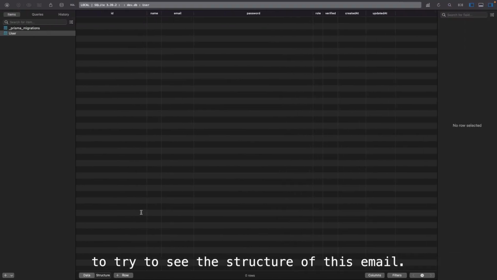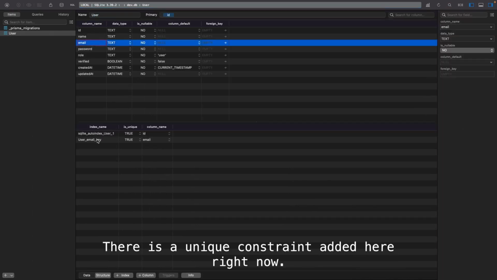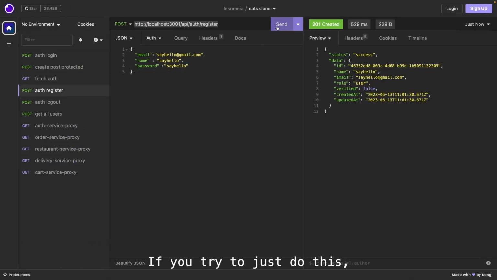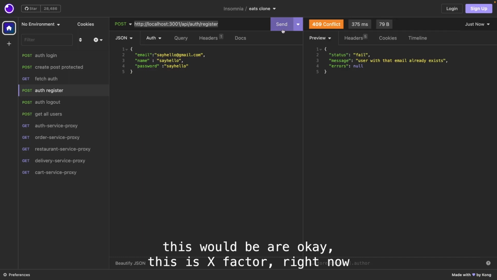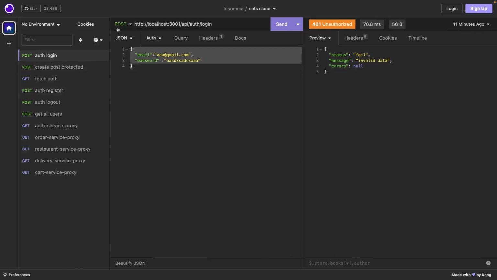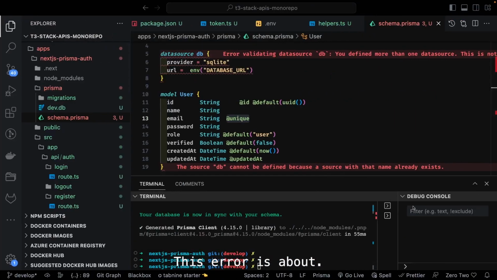Now if you try to see the structure of this email, there is a unique key constraint added here, right? Now if you try to just do this, there should be an error. Okay, this is expected, right? Now I can just use this email password for the login. And okay, there is some internal error. Let's see what this error is about. Where is it running?